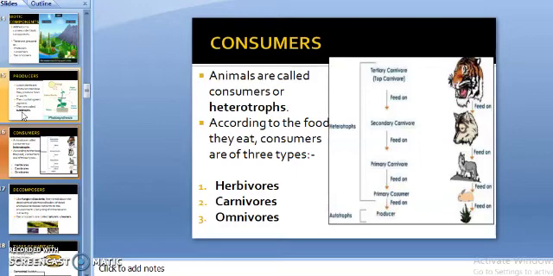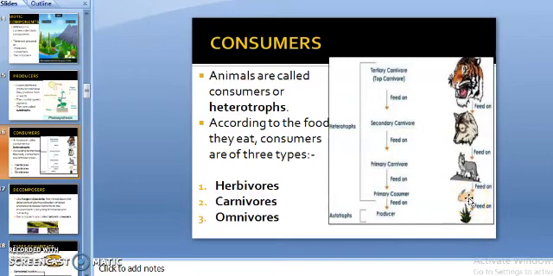Animals feeding on plants and plant products. They are called primary consumers also. Herbivores examples like deer, cow, elephant, horse. These are herbivores. Look at this picture. Plant eating herbivore.